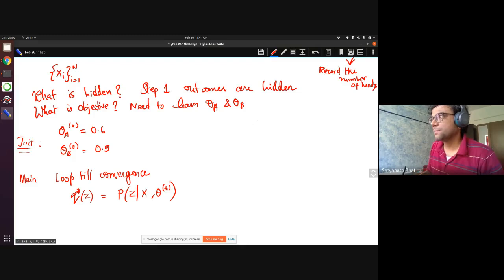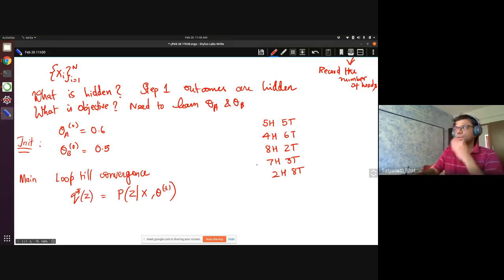I may get something like this: the first time 5 heads, 5 tails; then 4 heads, 6 tails; 8 heads, 2 tails; 7 heads, 3 tails; and maybe another 2 heads, 8 tails. So this is my X1, x2, x3, x4, x5. This is the data that you have been given.